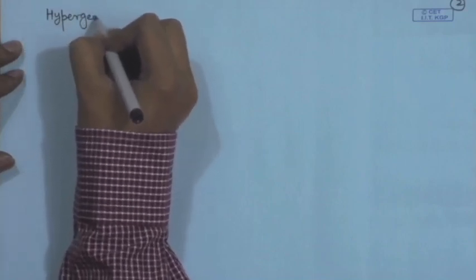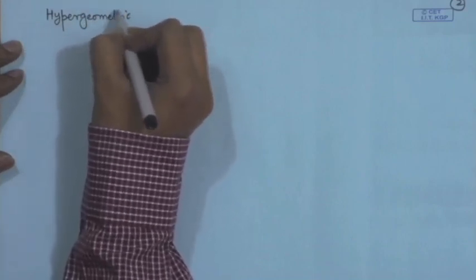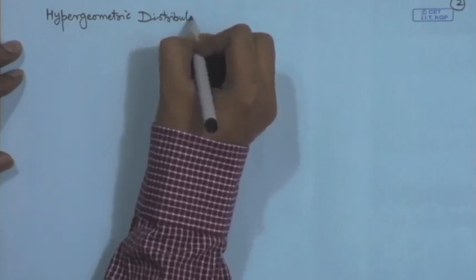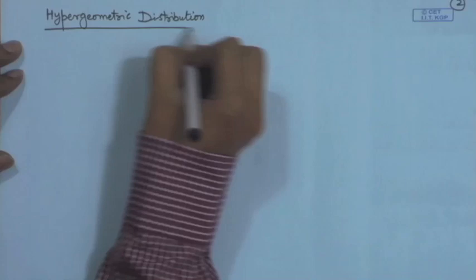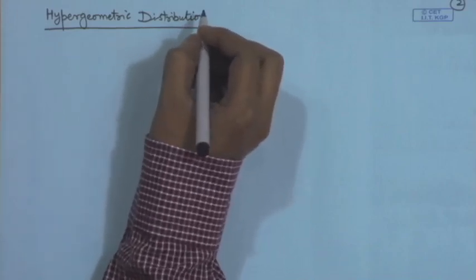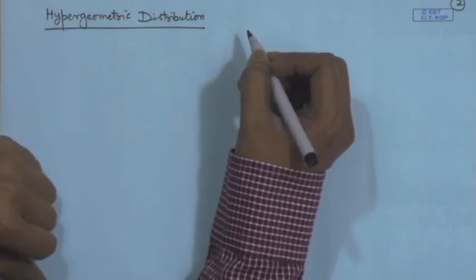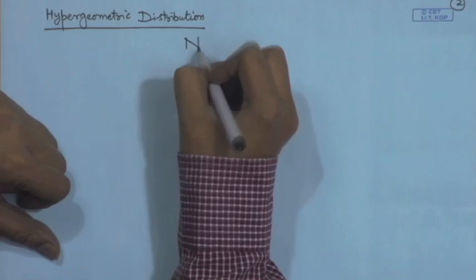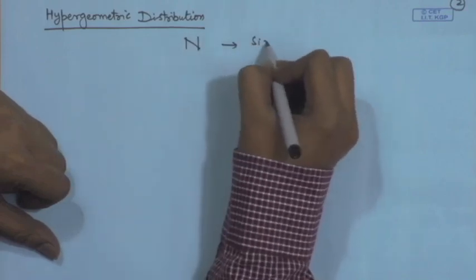Let us take another important discrete distribution, that is the hypergeometric distribution. Now, a hypergeometric distribution is usually considered in the following fashion: there is a large population of size n. This is the size of the population.